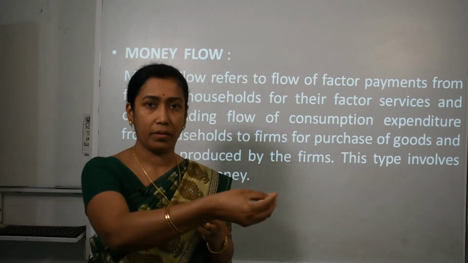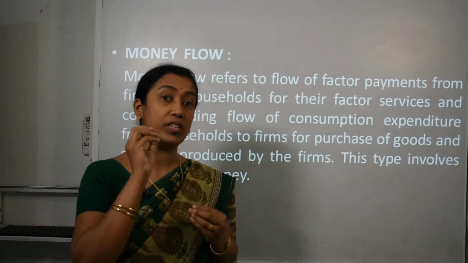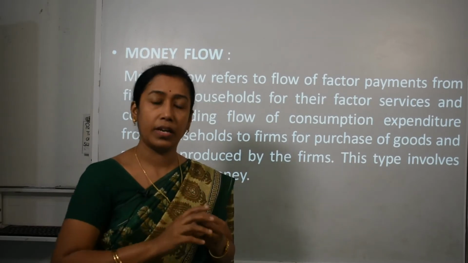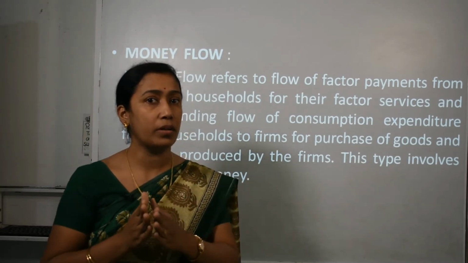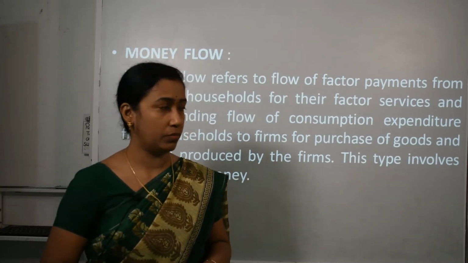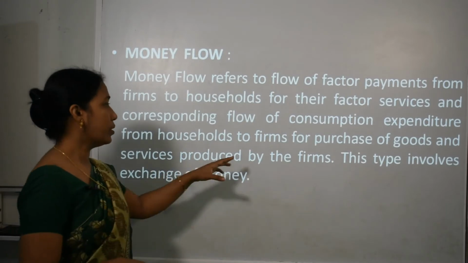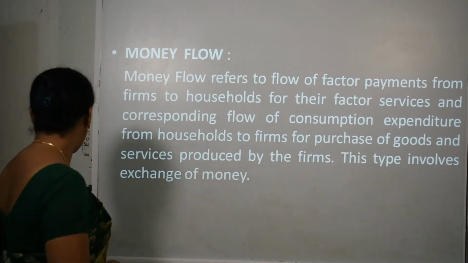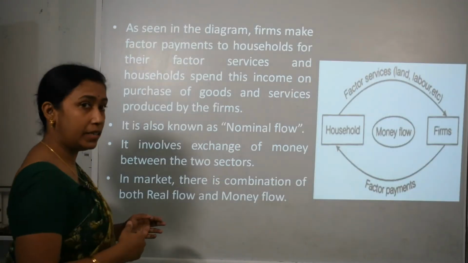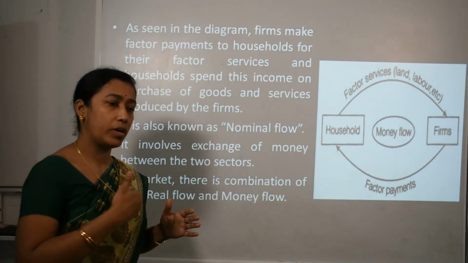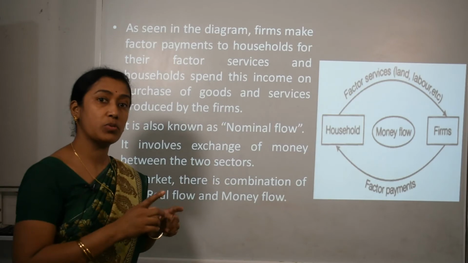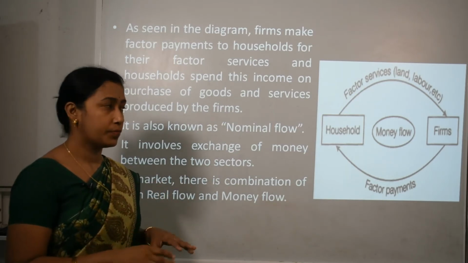So this type of exchange is totally in money, it is not the physical flow of goods and services. Whatever exchange is done is in terms of money only.